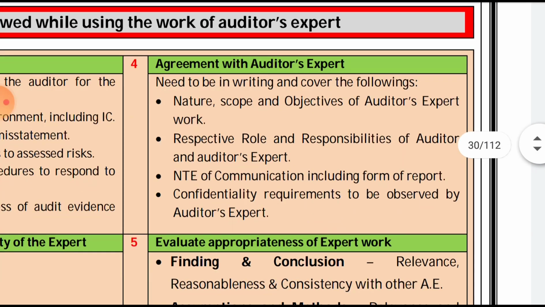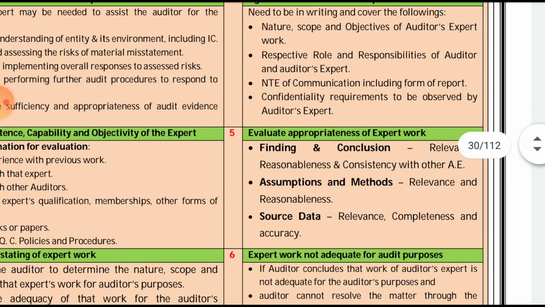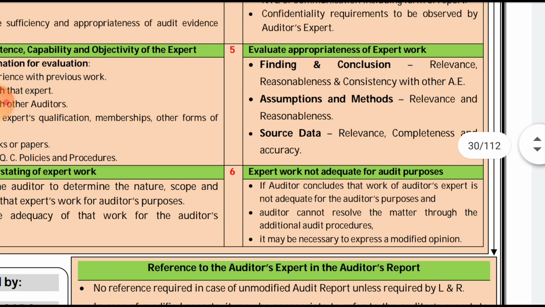or not. Then if it is useful, he will use the work, so he will basically take the service of the auditor's expert. Then he will enter into an agreement with the auditor's expert to determine the nature, scope, objectivity, and the roles and responsibilities of each other. Then after this agreement, he will evaluate the appropriateness of the expert's work. This evaluation is the same point as in SA 500, with the same wordings. In that also we had studied the findings, conclusions, assumptions, method and source data, and the relevance, reasonableness, completeness, accuracy, consistency and so on.